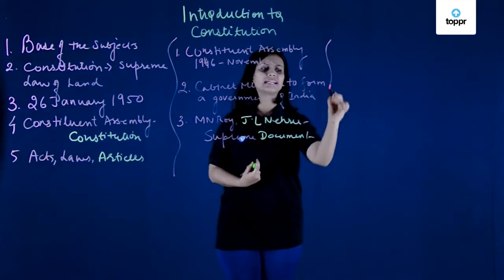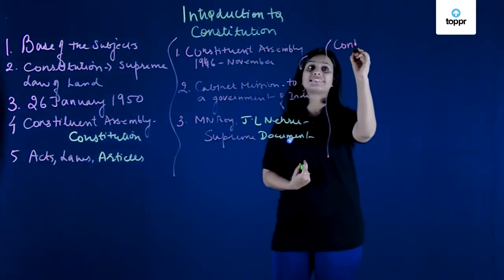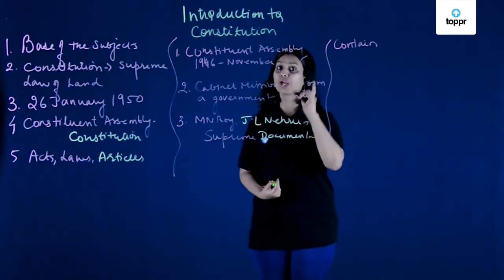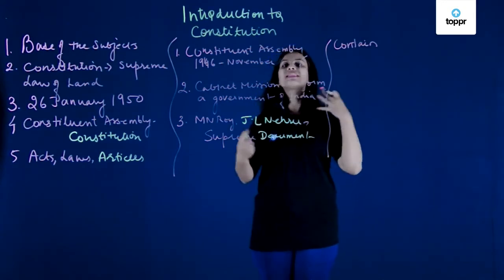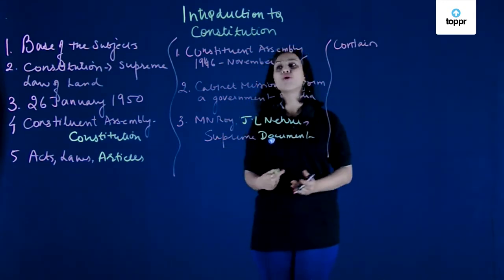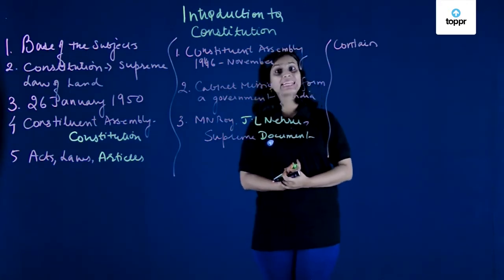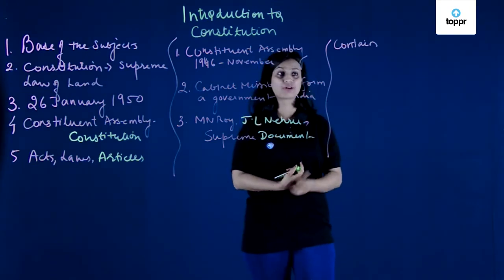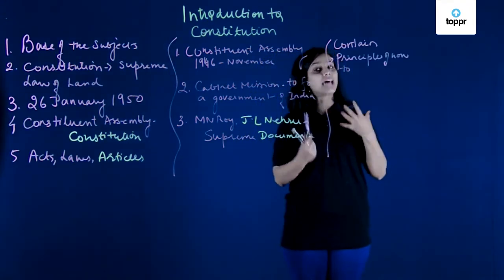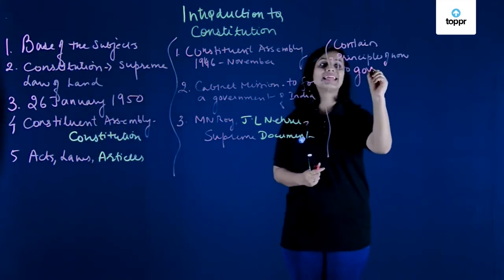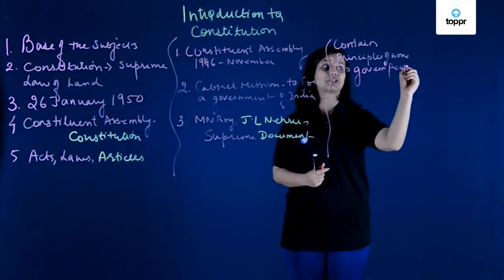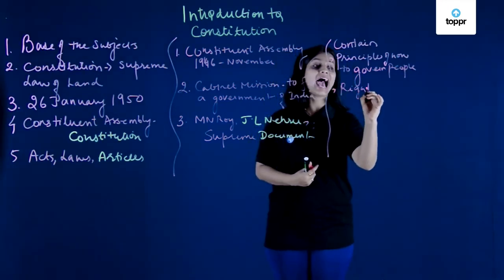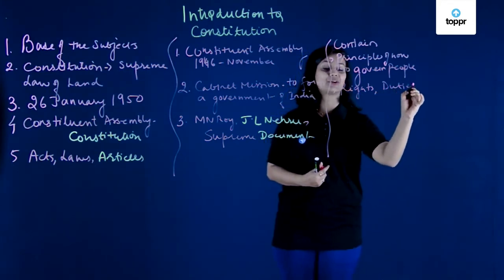But what does the Constitution contain? This is the Supreme Book, of course. Many people like Nehru, Roy, and you cannot miss Dr. Ambedkar, along with many more, came together to form this book so that Indians can be governed by it. But what is this book all about? That's the curiosity. This book contains principles on how to govern people, which is very important. Other than that, the fundamental rights and the fundamental duties are also mentioned in the Constitution.